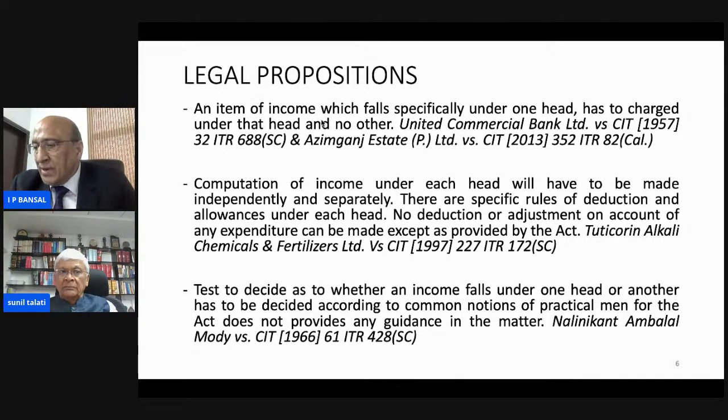the income of the assessee is one, and the various sections of the Act direct the modes in which income is to be levied. No one of those sections can be treated as general or specific for the purpose of one particular source of income. They are specific and deal with the various heads in which an item of income, profit, and gains of an assessee falls. These sections are mutually exclusive, and where an item of income falls specifically under one head, it has to be charged in that head only.